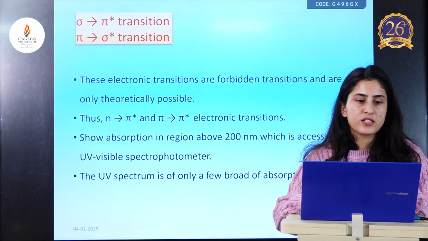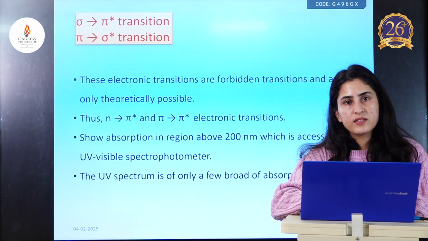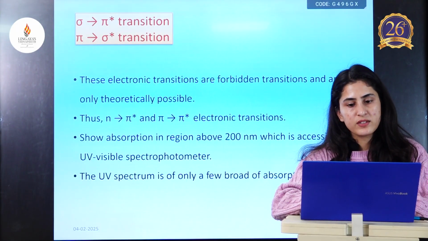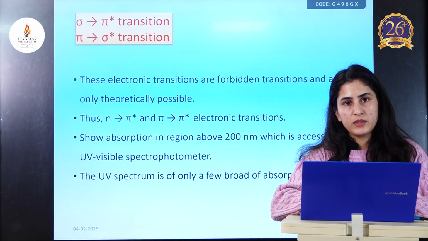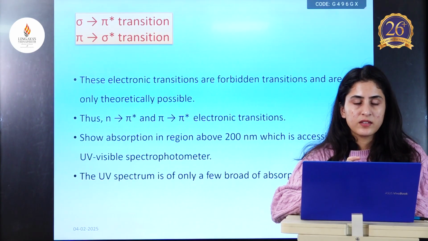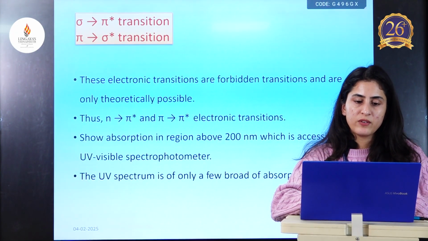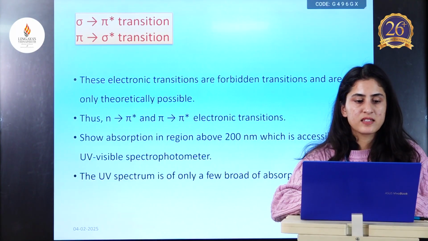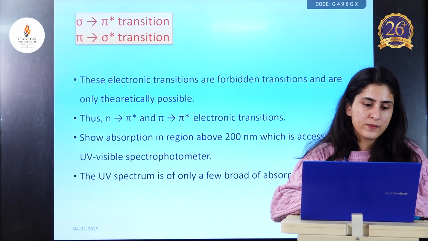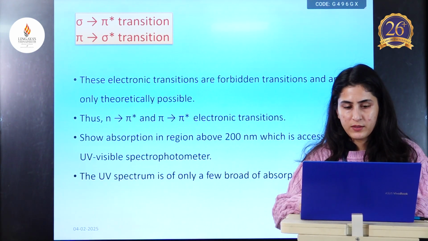Sigma to pi star transitions and pi to sigma star transitions are forbidden transitions and are only theoretically possible. These cannot be seen practically. Therefore, n to pi star and pi to pi star electronic transitions are the only ones seen in UV visible spectroscopy. These show absorption in the region above 200 nanometers, which is accessible to the UV visible spectrophotometer, and the UV spectrum consists of only a few bands of absorption.